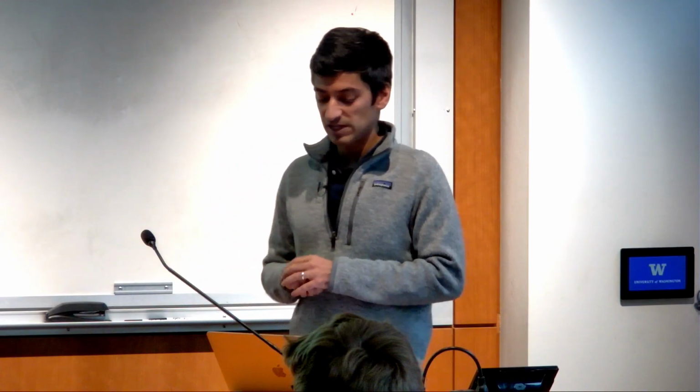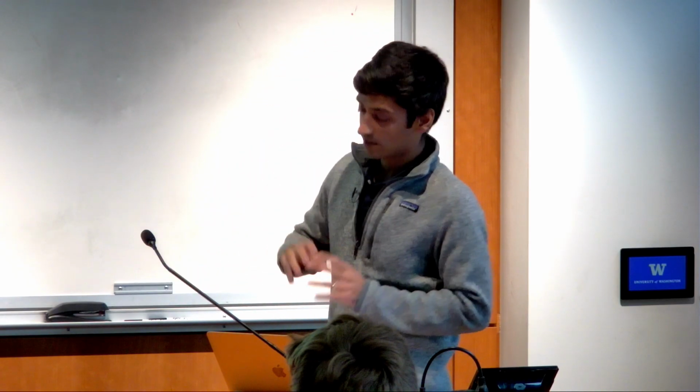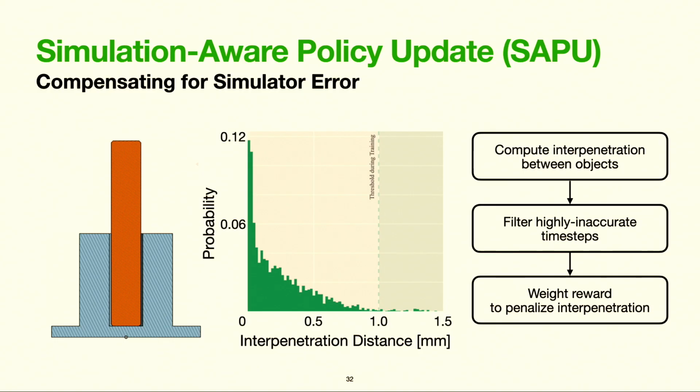We therefore proposed a simple procedure of computing interpenetration error between objects at each time step using Warp, filtering out highly inaccurate time steps, and weighting the reward at remaining time steps to penalize interpenetration. This procedure is very simple, but it turned out to be highly effective, and we believe it's an initial signal on a more general idea: whenever possible in sim to real, simulator error should be quantified, and policy learning should be explicitly or implicitly guided by this information.